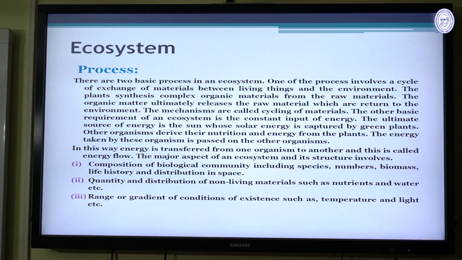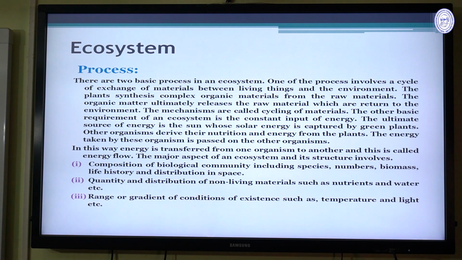The other basic requirement of an ecosystem is the constant input of energy. The ultimate source of energy is the sun, whose solar energy is captured by green plants. Other organisms derive their nutrients and energy from the plants. The energy taken by these organisms is passed on to other organisms. In this way, energy is transferred from one organism to another, and this is called the energy flow.